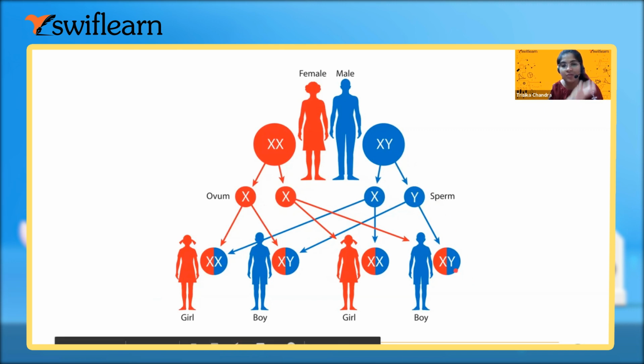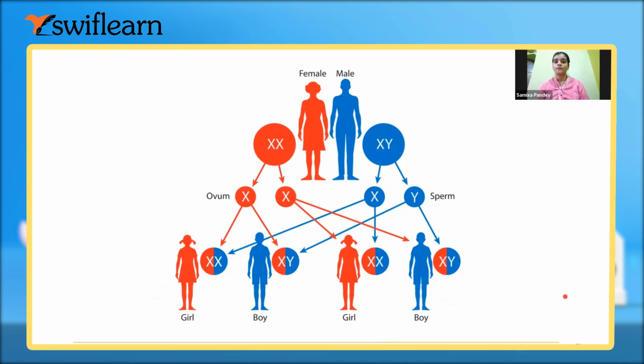So there is always a 50-50 chance. In the offspring there are 50% daughters and 50% sons, so there is always a 50-50 chance whether a son or a daughter will be born.